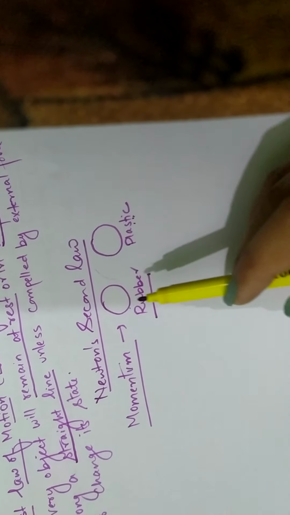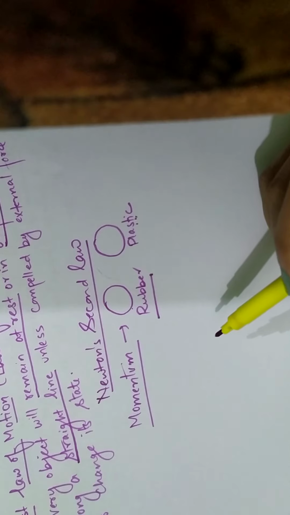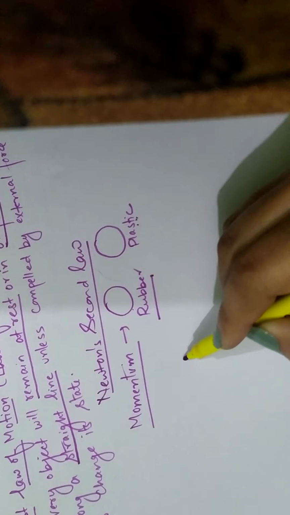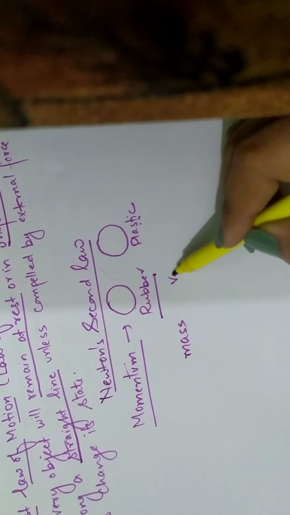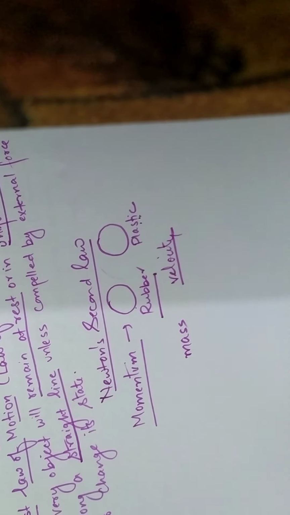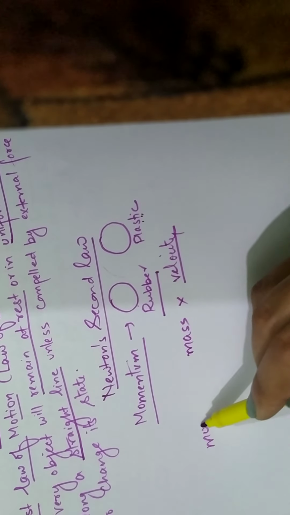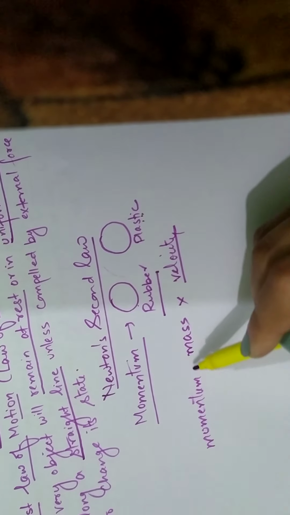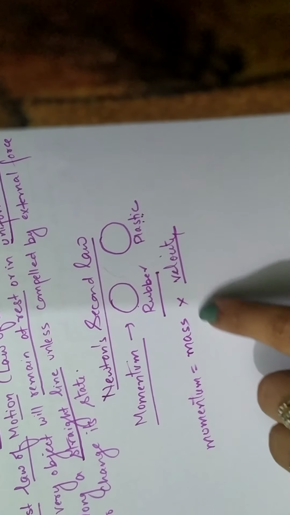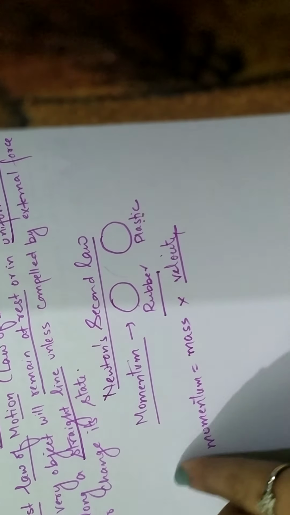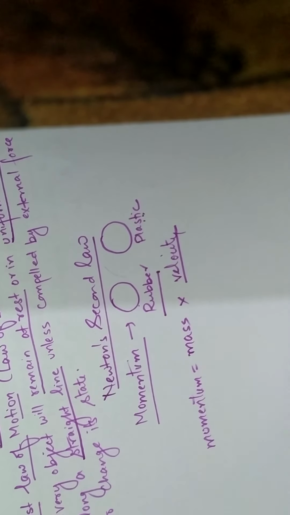Thus, the injury you get, meaning the force you receive from the balls, depends upon two factors. Number one is the mass. Number two is the speed or velocity. The product of these two is called momentum. So this is how we measure momentum. Momentum is mass into velocity. We can say momentum is the power of motion. Momentum is the quantity of motion contained in the object.